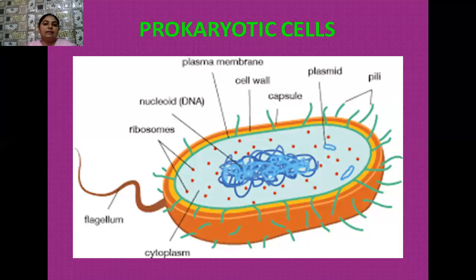So here is visible the flagellum. What is this flagella or flagellum? These are a special type of locomotory organs that are present in the prokaryotic cells. I'm going to tell you about the structure of the flagella. From where they originate, at the basal position, they have their mother cells, and their mother cells are known as the basal bodies.